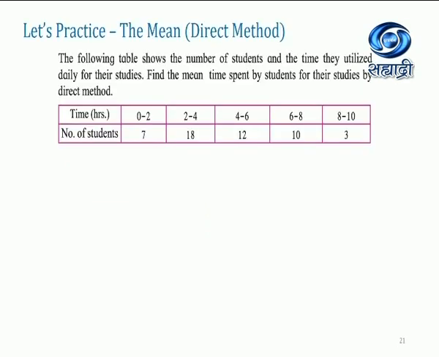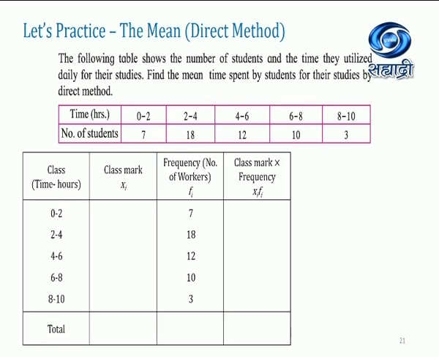Let's practice a second sum. Here the question is: the following table shows the number of students and the time they utilize daily for their studies. Find the mean time spent by the students for their studies by the direct method. So directly they have given that we have to use the direct method. So definitely we have to make 4 columns. Then we are going to take all this data in the particular columns. Then we have to find the class mark.